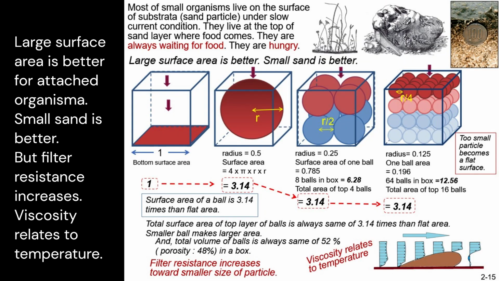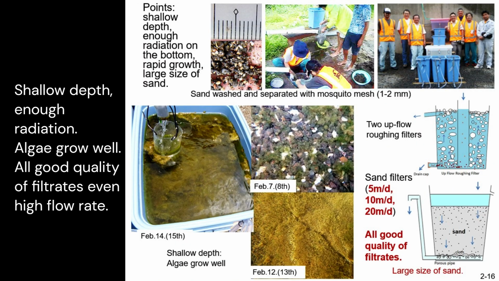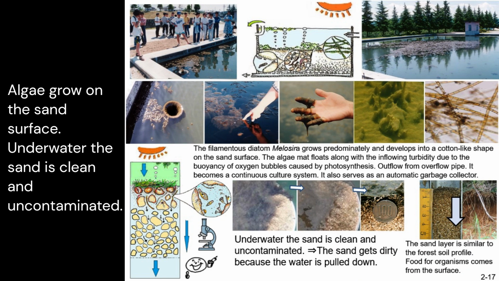Large surface area is better for attached organisms. Small sand is better, but filter resistance increases. Viscosity relates to temperature. With shallow depth and enough radiation, algae grow well. All good quality of filtrates, even at high flow rate. Algae grow on the sand surface. Underwater the sand is clean and uncontaminated.